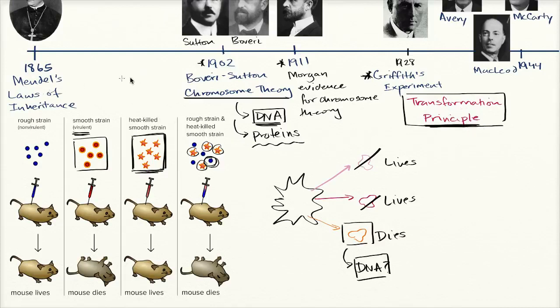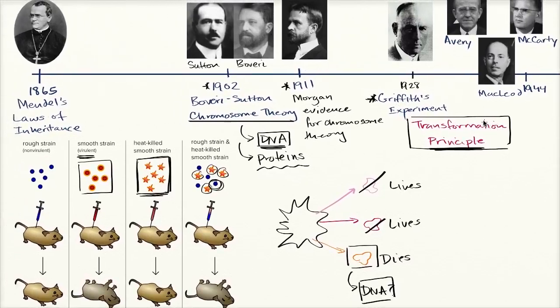Think about this quest that we've been going through for the better part of 100 years. Inheritable factors, well, where are they located? Hey, it looks like they're on the chromosomes. We start having evidence that they're on the chromosomes. But chromosomes are made up of DNA and proteins. And it wasn't until Griffith's experiment, and then Avery, McCarty, and MacLeod come along and say, hey, let's identify what was it exactly about the heat-killed smooth strain? What's the component in it that actually transformed the other strain?